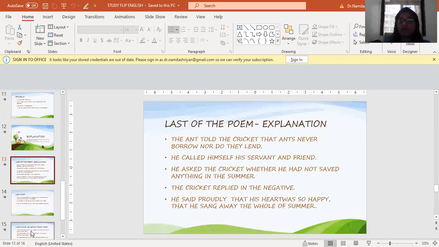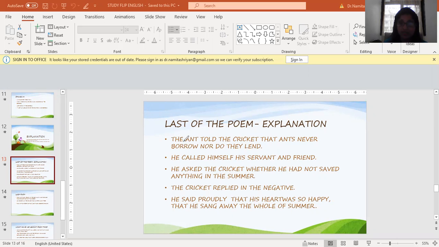Yes. Next comes the last part of the poem, which is the best part, I would say, where there is a lot of moral for you to understand and also to remember, that you need to learn and pick up something from this. What did the ant do? Did the ant help him? Did he give him that grain of food?